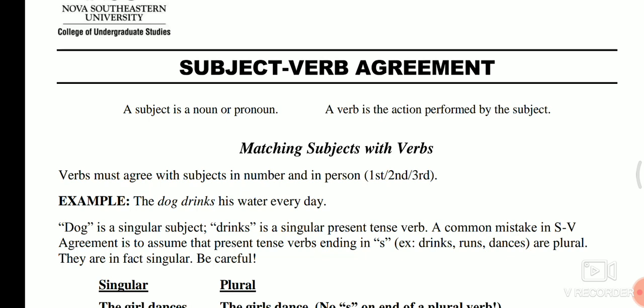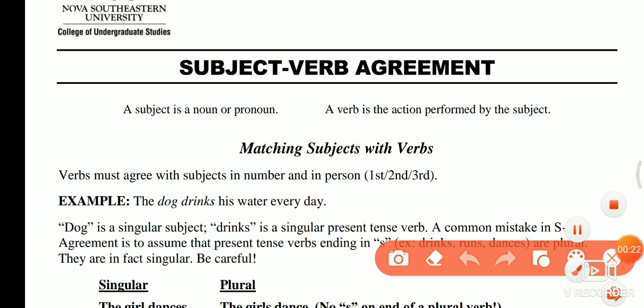Today I am going to teach you subject grammar, and today our topic will be subject-verb agreement. So, first of all, what is a subject? A subject is a noun or pronoun. I told you about what a subject is and how we can identify it in the examples. Subjects are those whom we are talking about in a sentence.